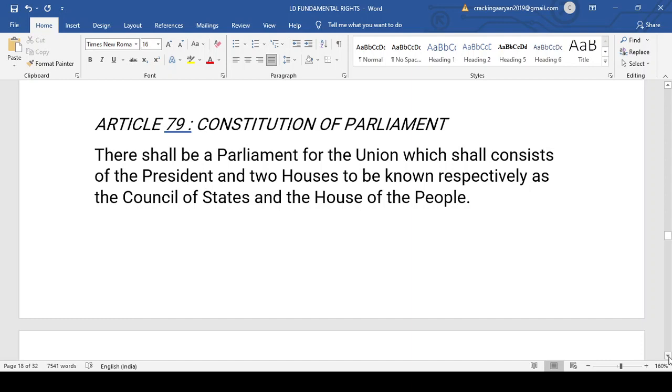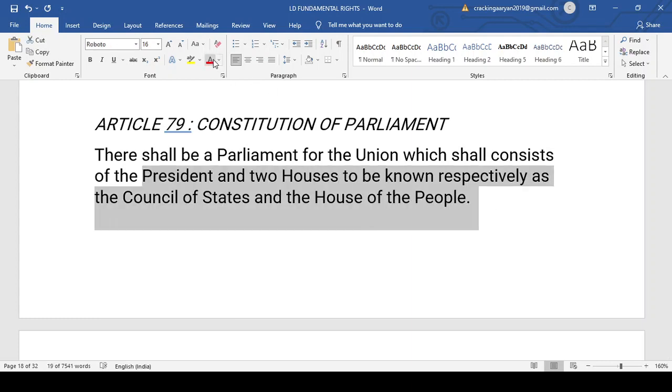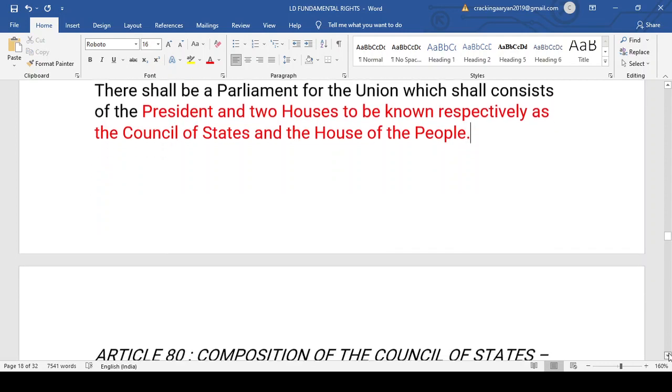So it is Article 79 of the Indian Constitution which discusses this, that there shall be a Parliament consisting of the President and the two Houses. Now generally in the polity question, they don't ask which article of the Indian Constitution it is. Generally they ask this question: the Parliament of India consists of which of the following? So you will be selecting President, Council of State and House of the People. Very good. Now we move forward.